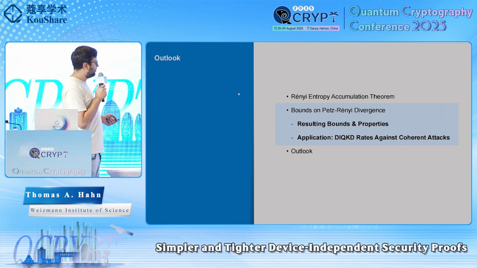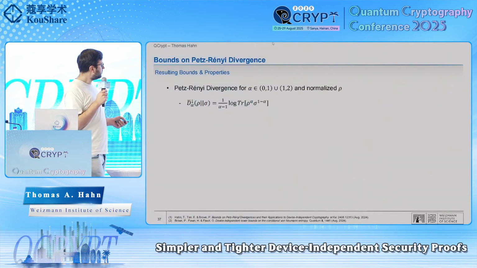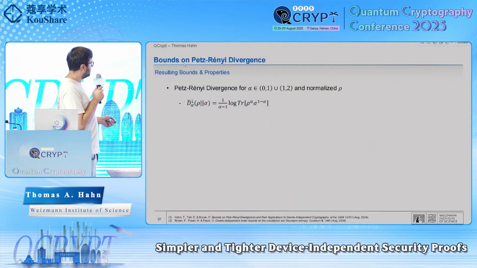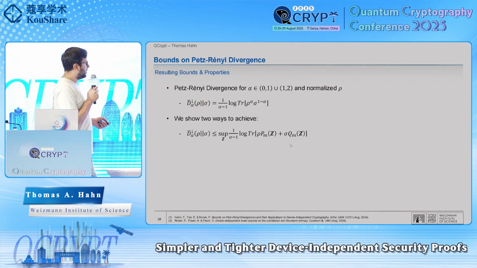Now let's talk about the second part, namely Petz-Rényi divergences. Here I'll show how one can bound them and how one can use these bounds for DIQKD. So Petz-Rényi divergences are of this form. Most of you have probably seen it already. The most important part here is that both rho and sigma have exponents attached to them, and these are the things that cause complications. So the bounds that we generate are of the following form.